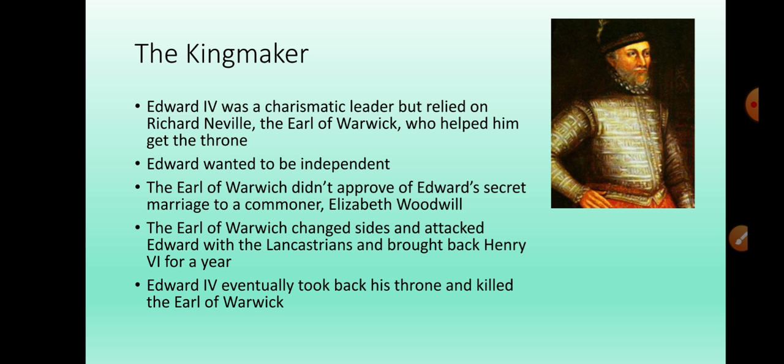Now, when Edward IV married his love, Elizabeth Woodville, secretly, the Earl of Warwick got really, really upset. He turned on him as well and changed sides. He attacked Edward with the Lancastrians and brought back Henry VI for one more year.